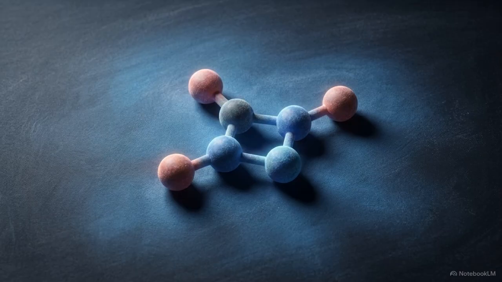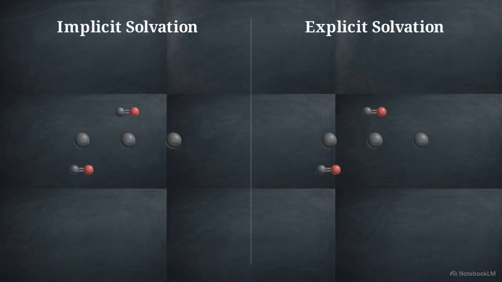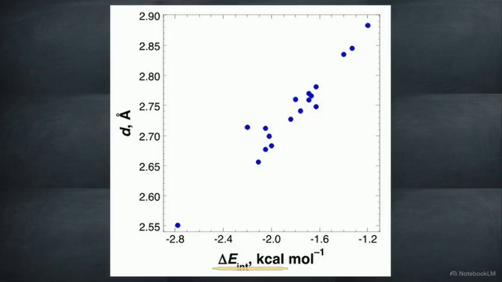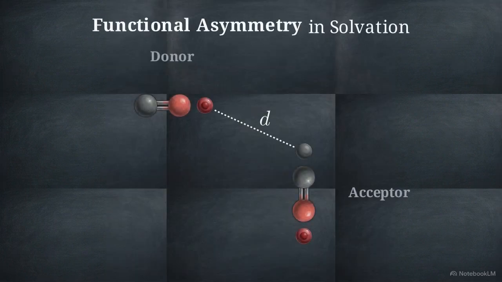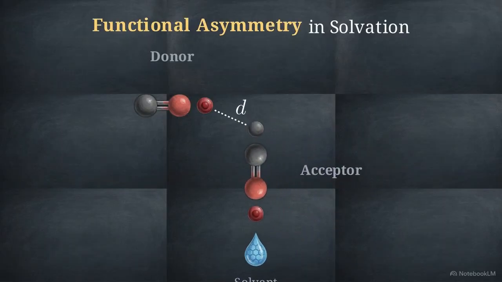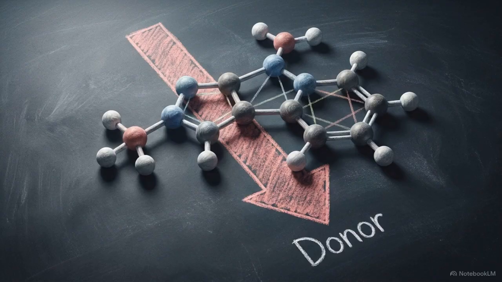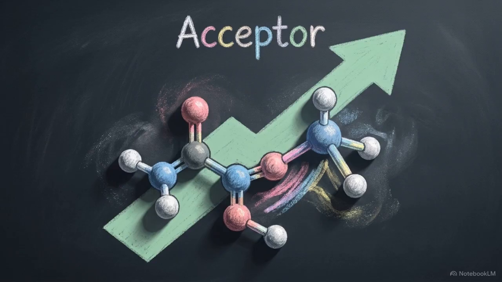An implicit solvent acts as a uniform dielectric background. Explicit solvation introduces specific molecules that form direct hydrogen bonds with the carbonyl groups. This scatter plot maps the interaction energy against the intercarbonyl distance. The correlation is absolute. As the physical distance between the oxygen and carbon atoms decreases, the interaction energy becomes significantly more stable. Adding solvent does not uniformly compress the molecule. There is a strict functional asymmetry. Solvating the donor carbonyl weakens the interaction. But solvating the acceptor carbonyl strengthens it.